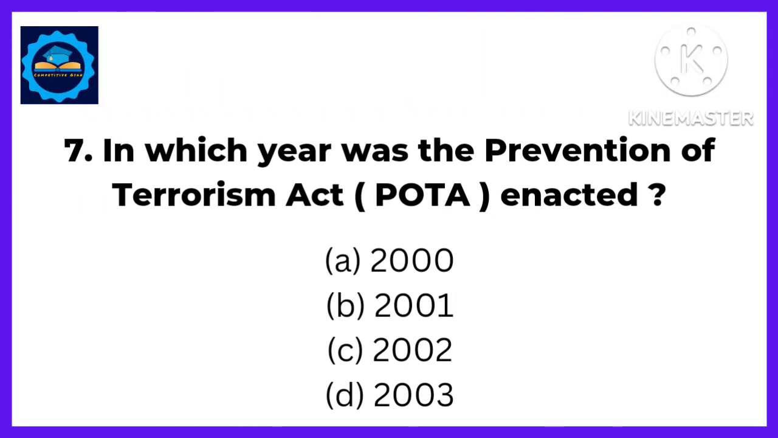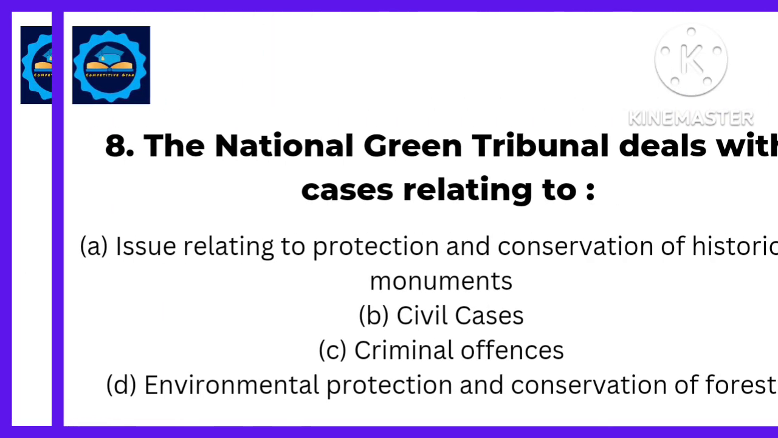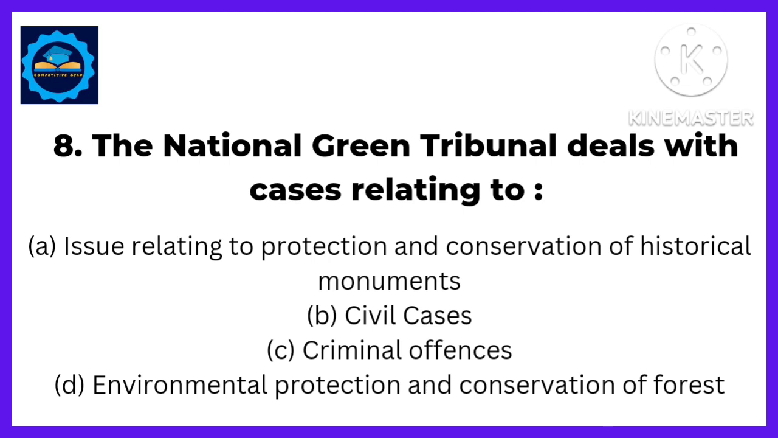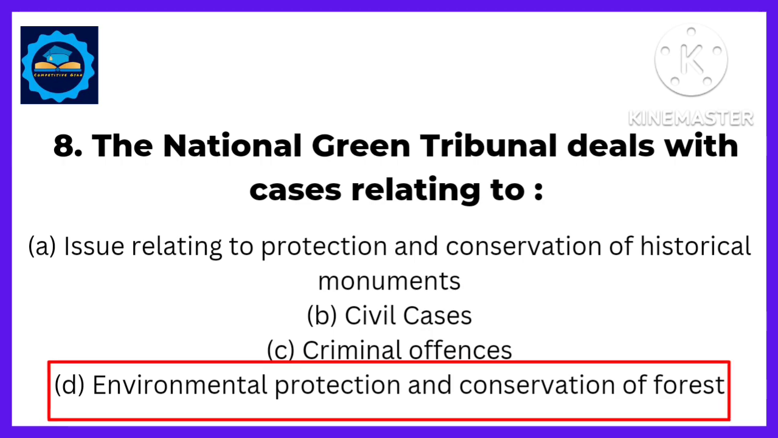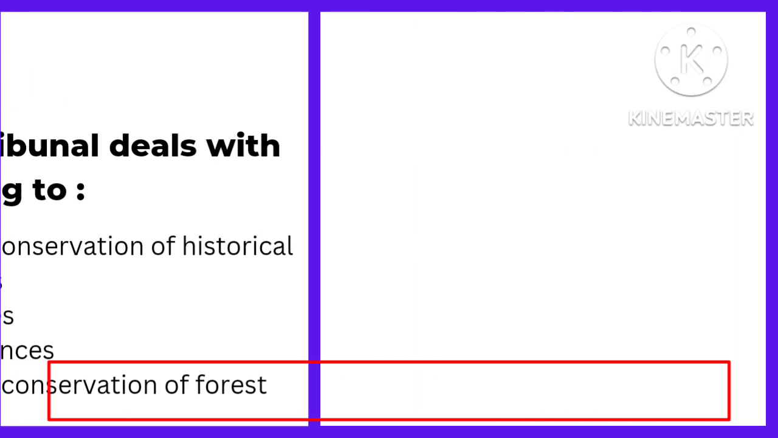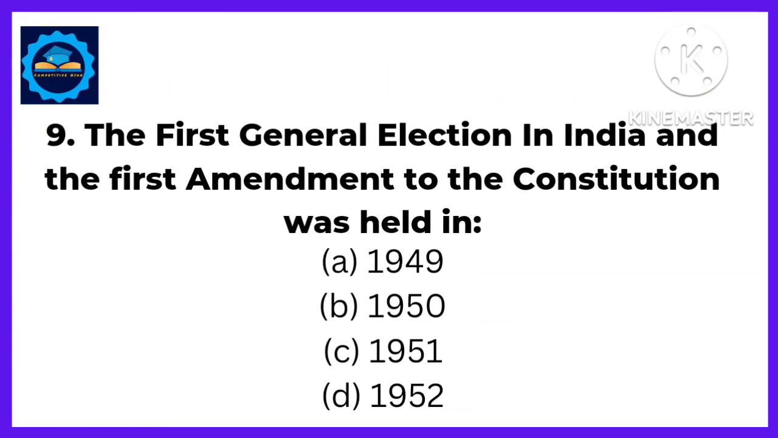Next question. In which year was the Prevention of Terrorism Act enacted in India? Answer. In 2002. Next, the National Green Tribunal deals with cases relating to. Answer. Environmental protection and conservation of forests. Next, the first general election in India and the first amendment to the Constitution was held in. Answer. In 1951.